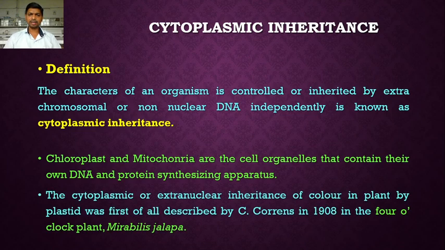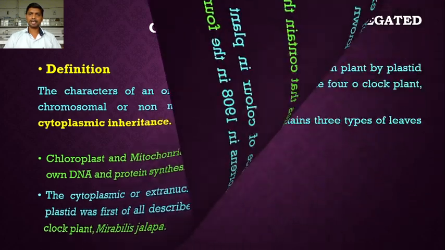The cytoplasmic or extranuclear inheritance of color in plants by plastid was first described by C. Correns in 1908 in the four o'clock plant, Mirabilis jalapa. So in this plant, the extranuclear or cytoplasmic inheritance of plastid color was first described by Correns in 1908. We take this example for the discussion of inheritance of cytoplasmic traits.